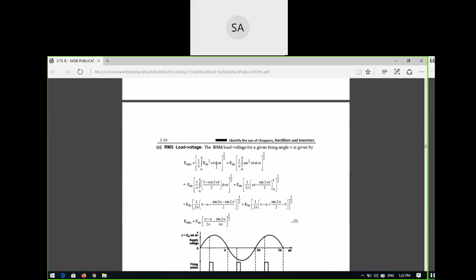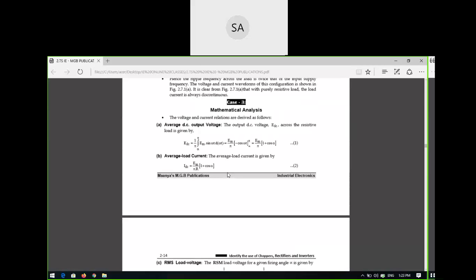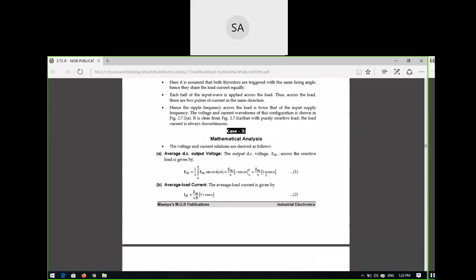The RMS voltage is also the same thing. It depends upon the load voltage and the firing angle. So what is that? Em times the square root of (pi minus alpha) divided by 2 pi plus sine 2 alpha by 4 pi, all under the root. So just remember these values. There is no need of derivation. Just remember the output voltage and the DC voltage.